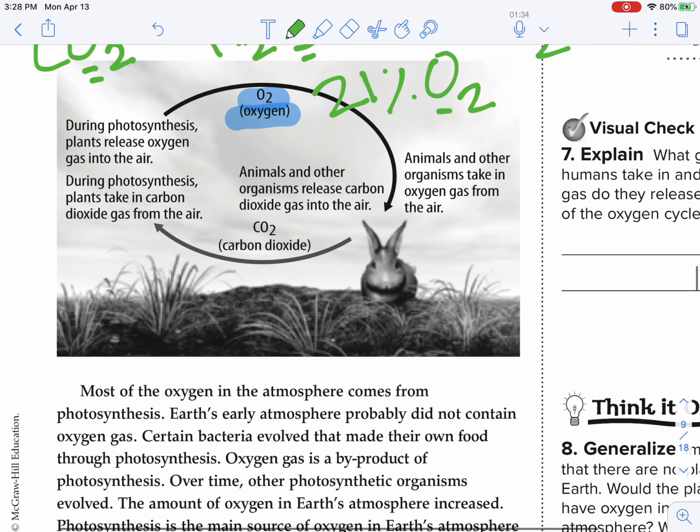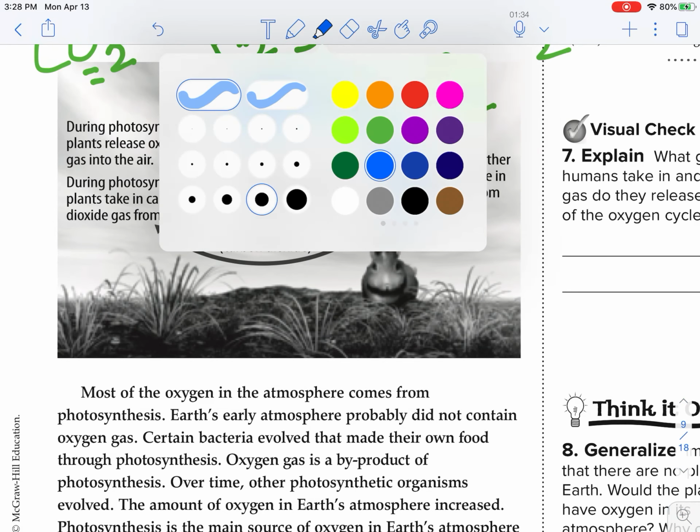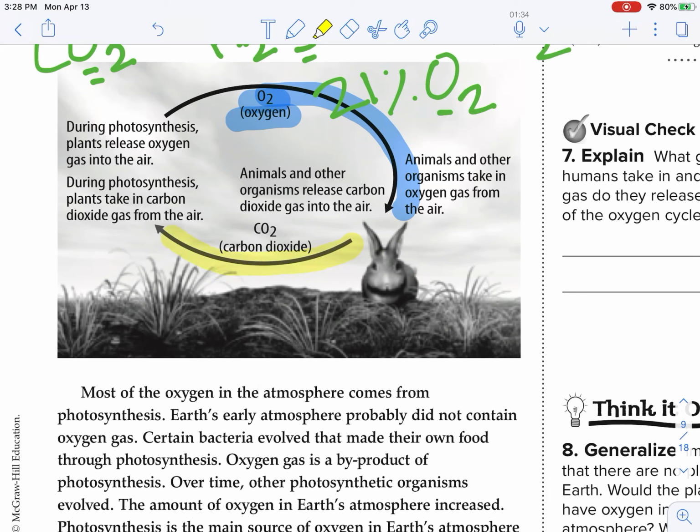When we breathe in oxygen, then when we breathe out, our byproduct for cellular respiration will be carbon dioxide. So animals and other organisms release carbon dioxide into the air. Okay, so we breathe in oxygen, and then we breathe out carbon dioxide. So who needs that carbon dioxide? Plants need carbon dioxide.